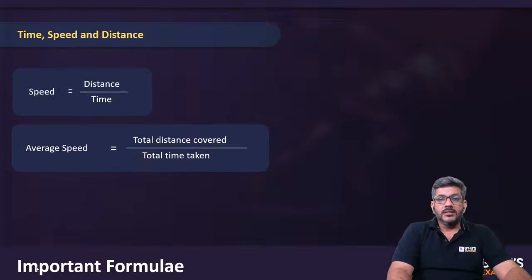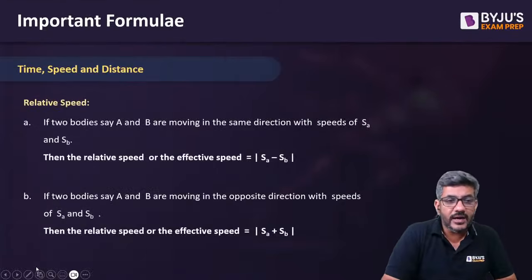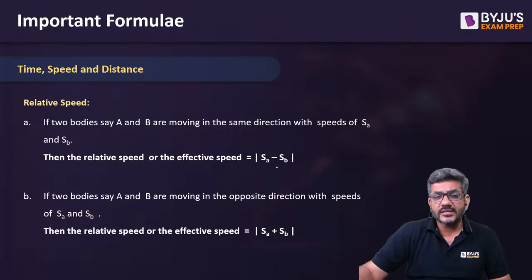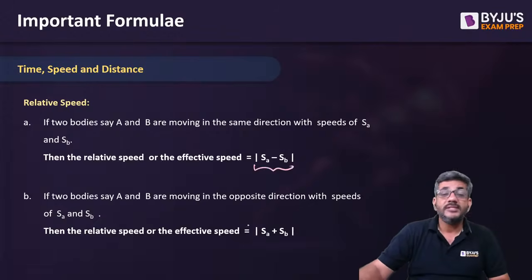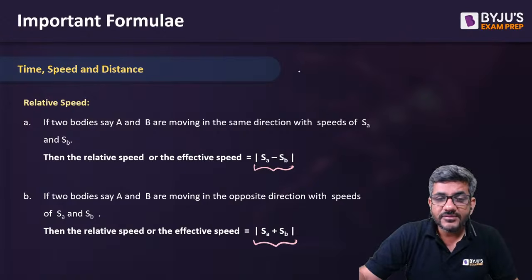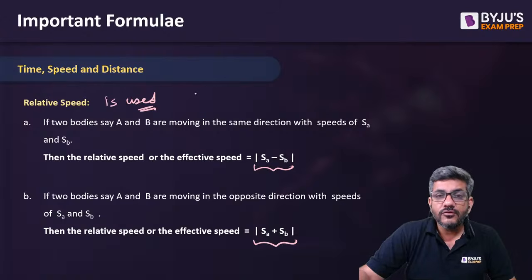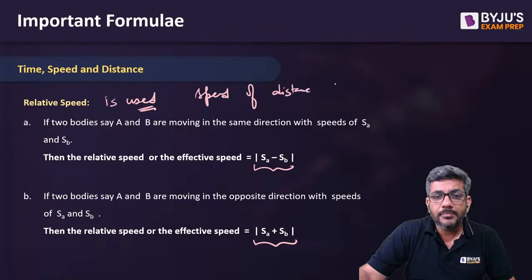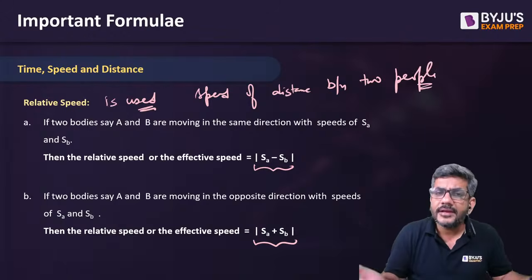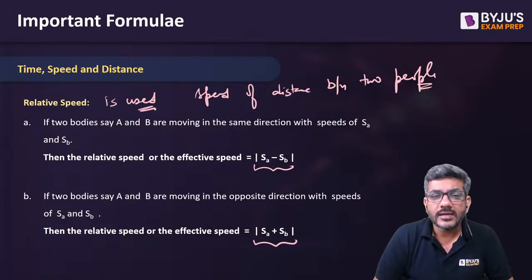Okay. So that was about time, speed and distance. I'll move ahead now to relative speed. I think you all know this again. If the objects are moving in the same direction, the relative speed is the difference of their speeds. If the objects are moving in the opposite direction, the relative speed is the sum of their speeds. Relative speed is used when you have to find the speed at which the distance between two people is increasing or decreasing.